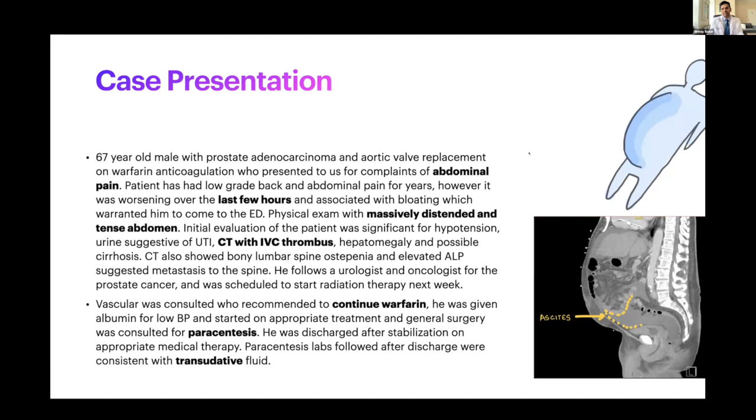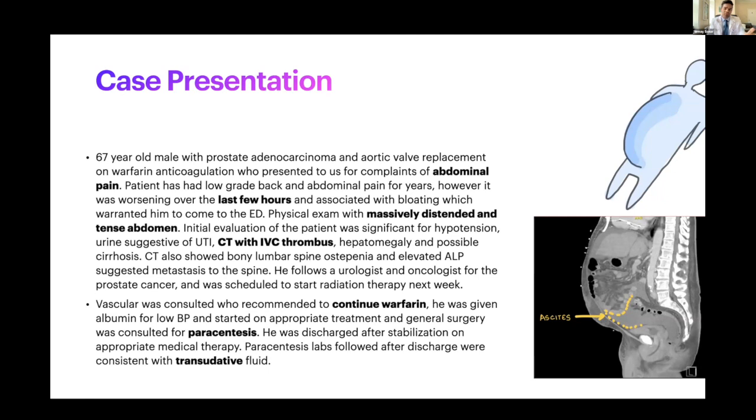So nothing on the physical exam. He was massively distended and had tense ascites on exam, right? So we started the workup and basically started a CT. And as you can see here, he had some pretty significant ascites and we saw an IVC filling defect in that CT, right? Now when someone's on warfarin, we usually tend to go, okay, maybe it was sort of failure of anticoagulation, right? So with that in mind, the picture was of quite an irregular filling defect.